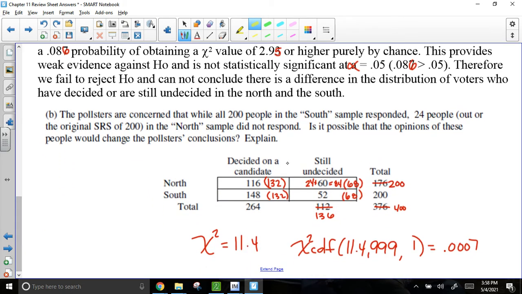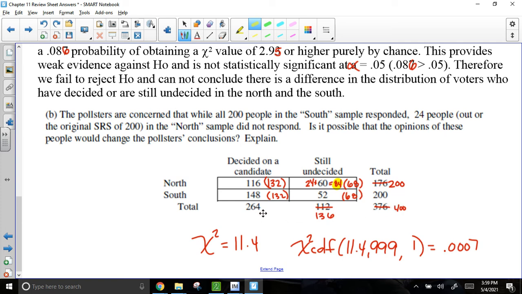So here's what I did. I know you guys can see some of my work already, but I said, let's add all 24 people to that North. Let's try to make this component bigger. If I did that, that ends up turning my number into 84 people in the North who are still undecided. Now, I had to kind of change things around. That means we no longer have 176 people in the North. We now have 200 people in the North. And we now have 136 people who are undecided out of a total of 400 people altogether. So I recalculated my expected counts to 132 and 68 with these new totals.